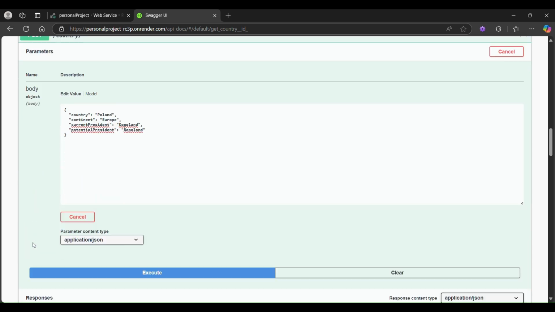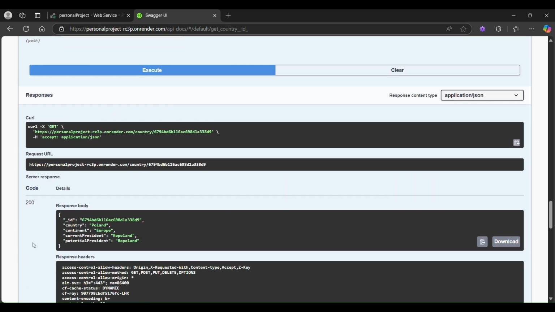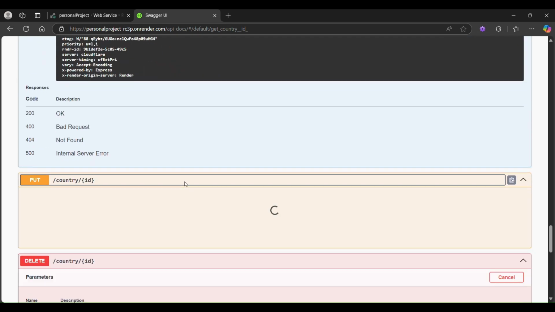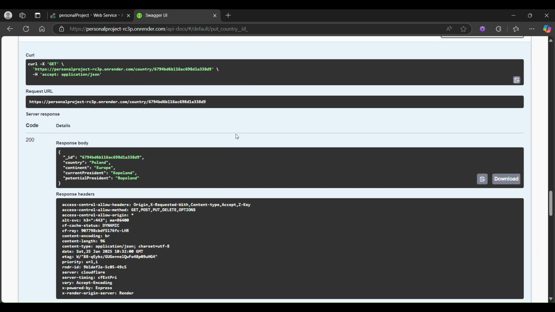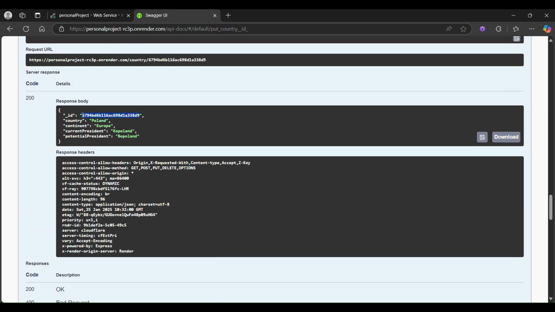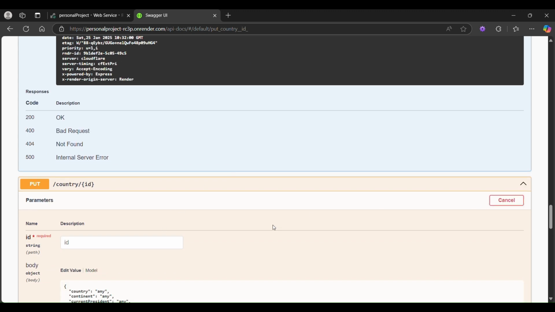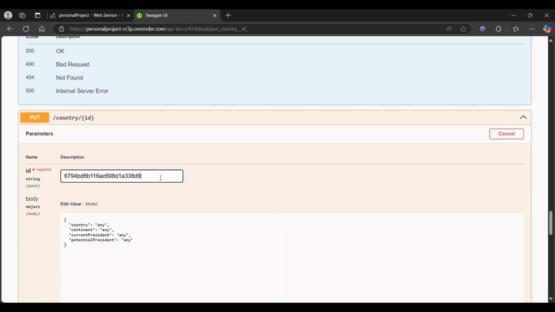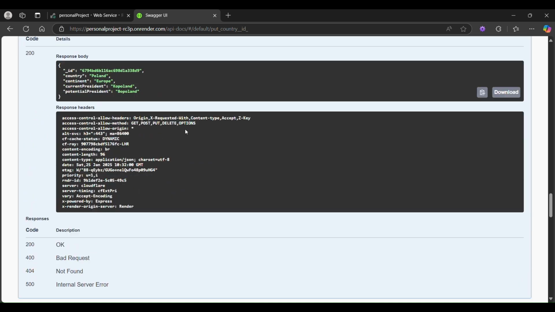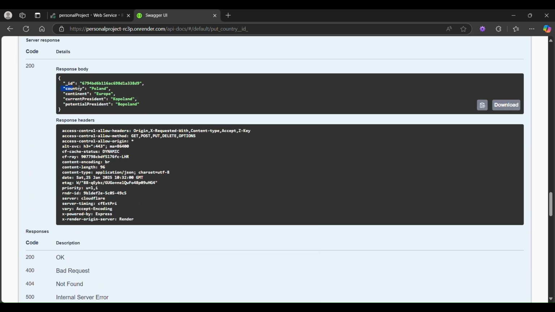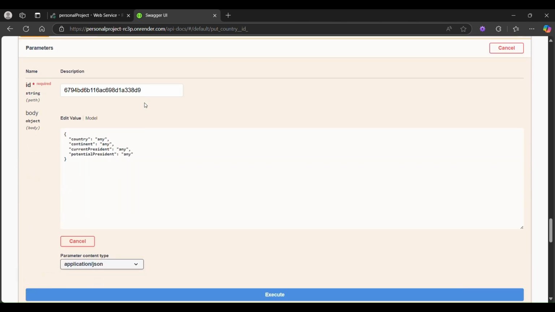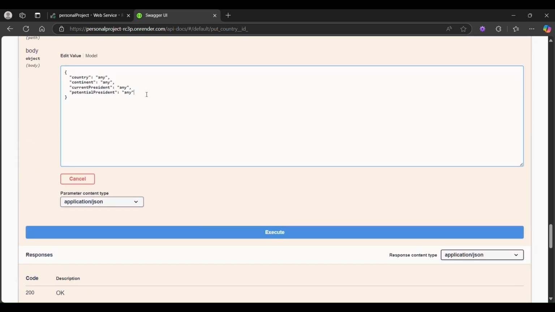Yeah, Poland is there. So we want to update Poland. We want to change it. That's not the president's name, and that's not the potential president's name.